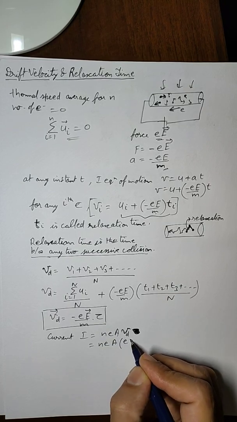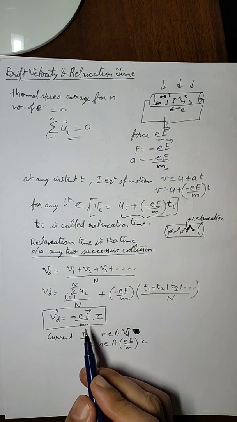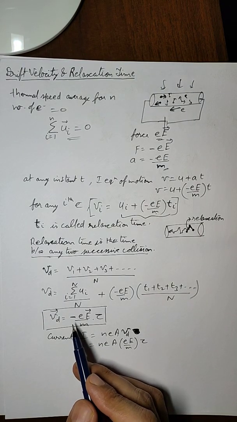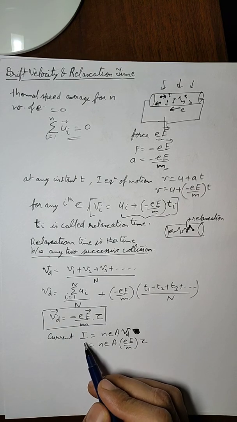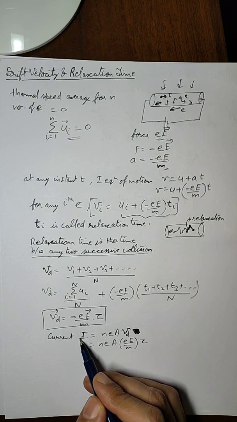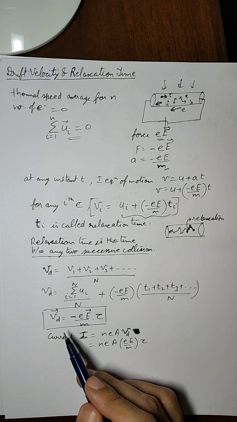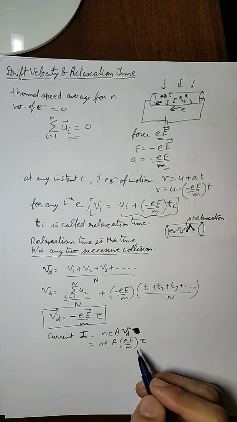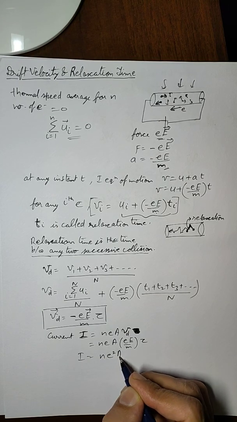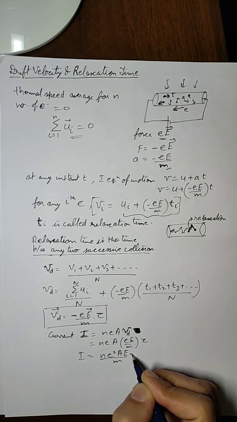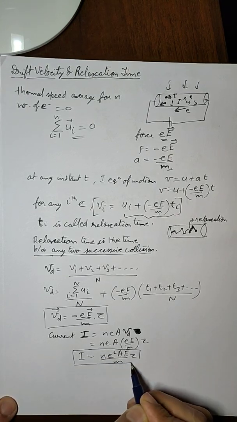So it will be equal to neA into eE upon m into tau. Now we are ignoring the minus sign here because it was there since the direction of flow of electron was opposite to the direction of current. But since we are talking about the current here, the direction will be in the direction of current, so the minus sign will be removed. So the current will be equal to ne squared A E upon m into tau. So this will be the relation between the current and relaxation time.